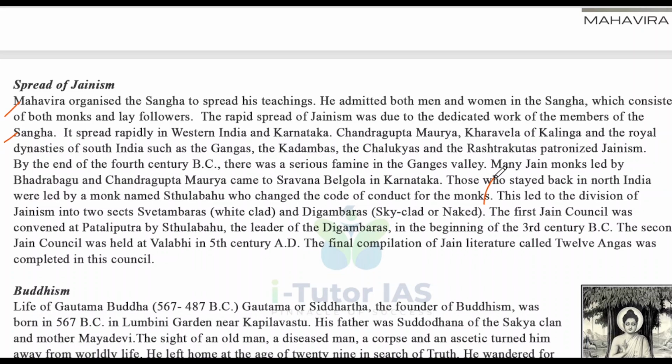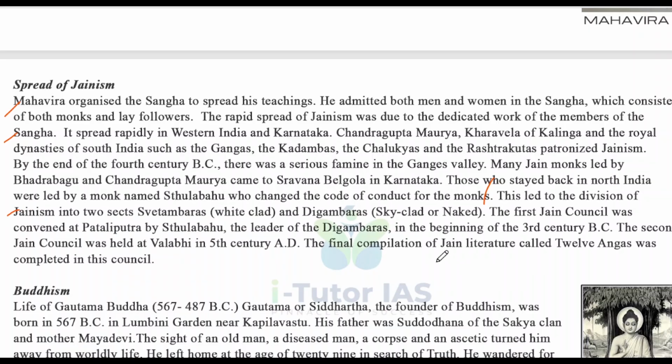And this led to the division of Jainism into two sects. Again, Jainism divided into two from here. One is white clad, that is Shwetambaras, and the other is Digambaras, that is sky clad or naked. There are two kinds of sects in Jainism.